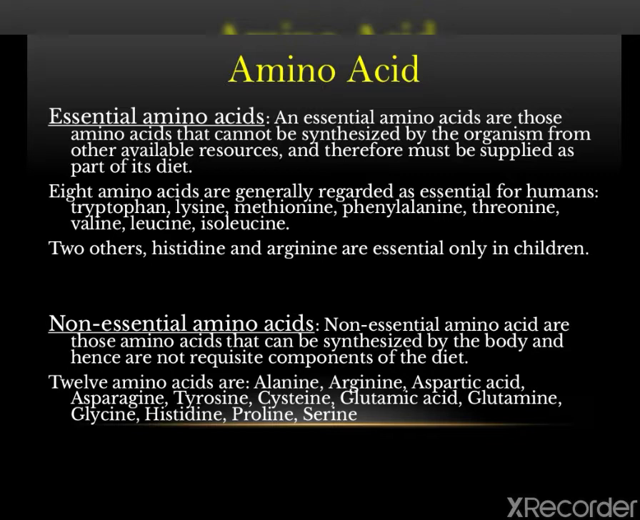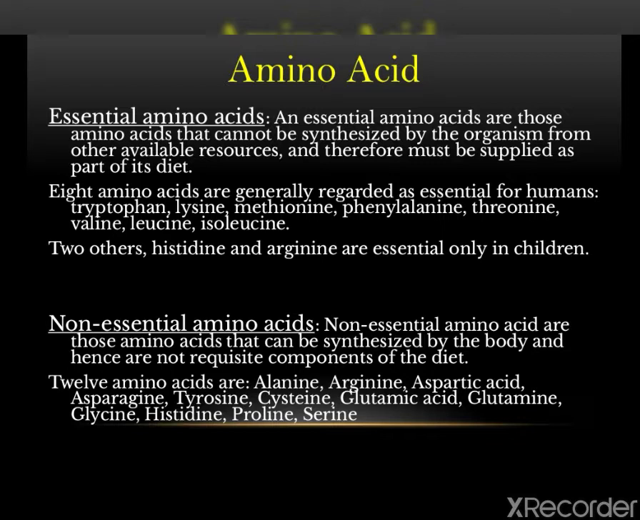Non-essential amino acids are those which can be synthesized by the body and hence are not requisite components of the diet. These amino acids are derived from the carbon skeletons of lipid and carbohydrate metabolism or from the transformation of the essential amino acids. Non-essential amino acids may be synthesized in individuals' cells from simple starting material containing carbon, hydrogen, oxygen, sulfur and nitrogen.